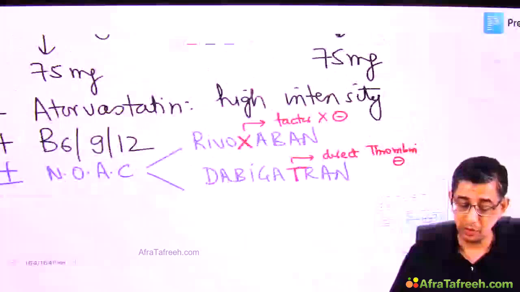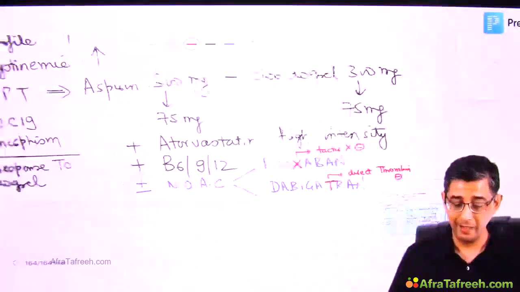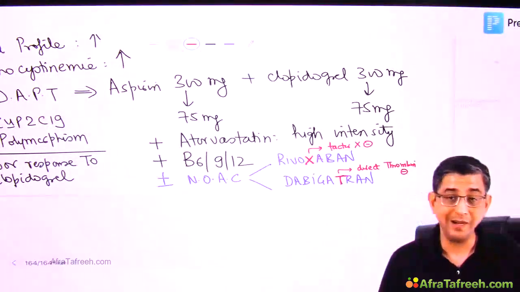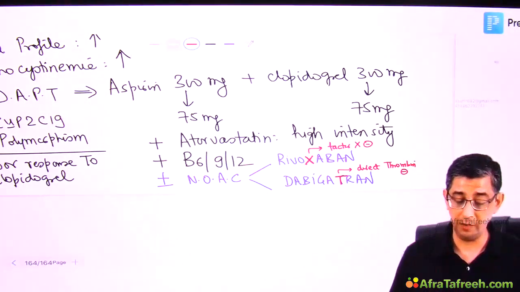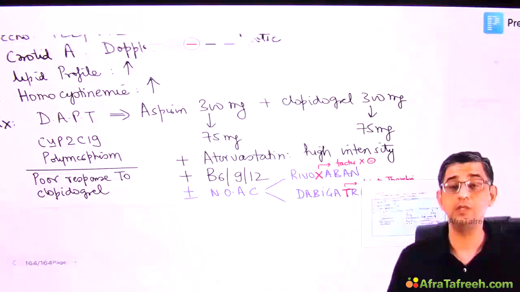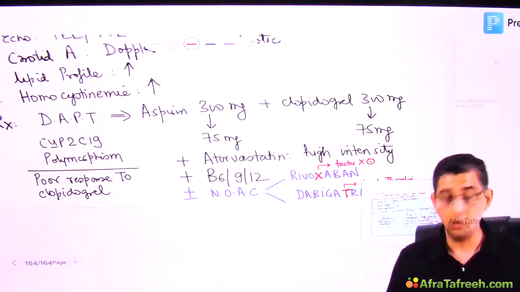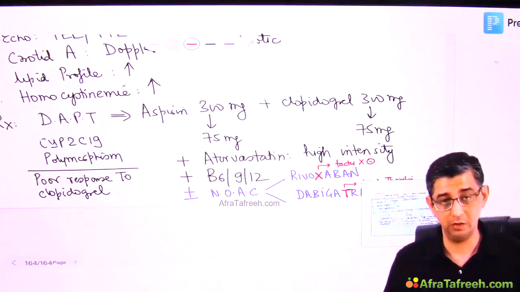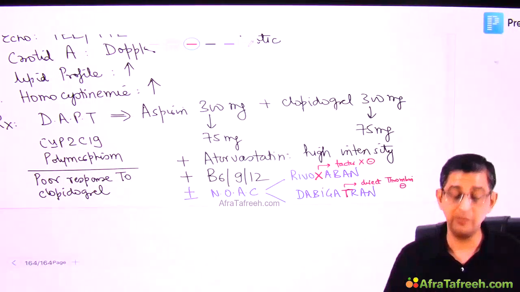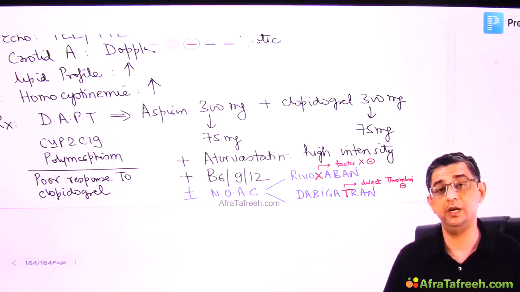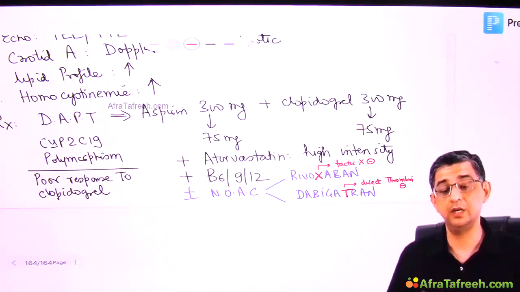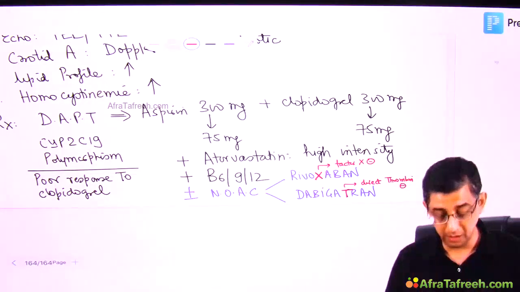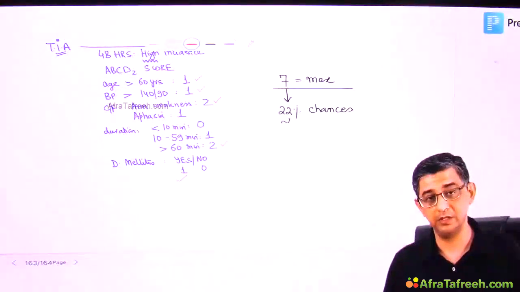And on the basis of this approach, that is DAPT, NOAC, statins, and vitamin B complex, specifically B6, B9, B12, I will be able to reduce the chances of development of stroke. Obviously, we cannot exterminate the chances of stroke. It might still occur. You would have seen patients who are on these medications still end up with development of stroke. So there's always a limit to which medical science can control the progression. But the first thing is identification of the disease.